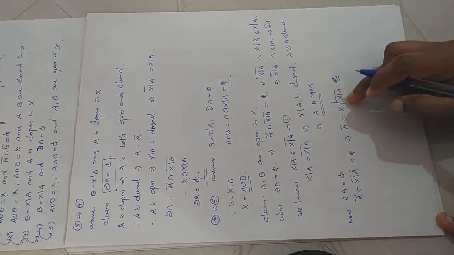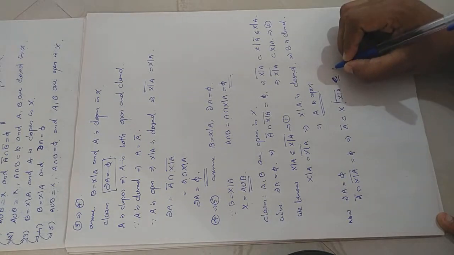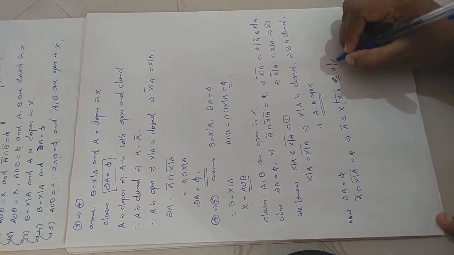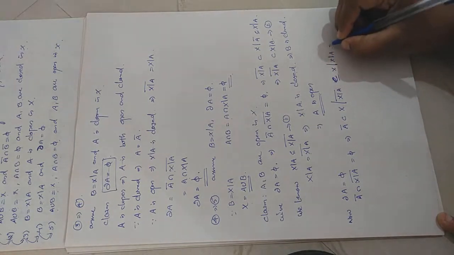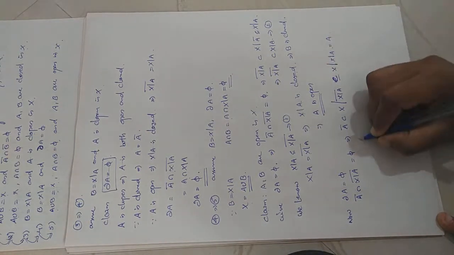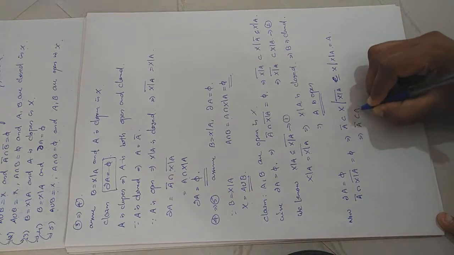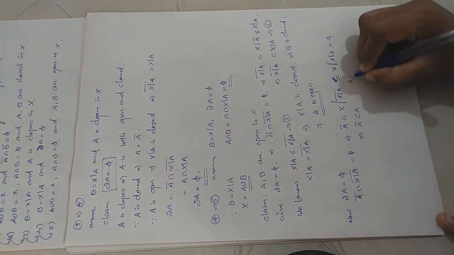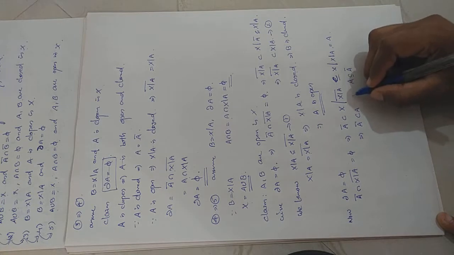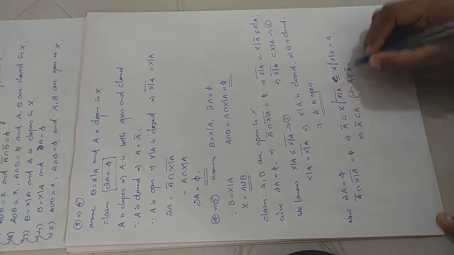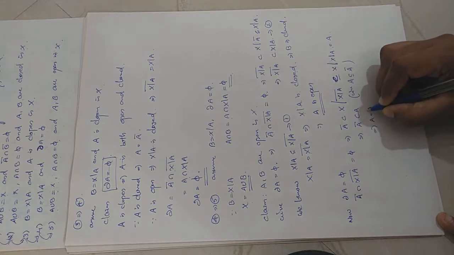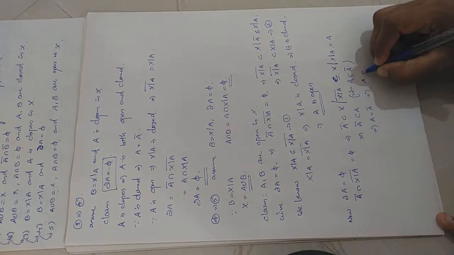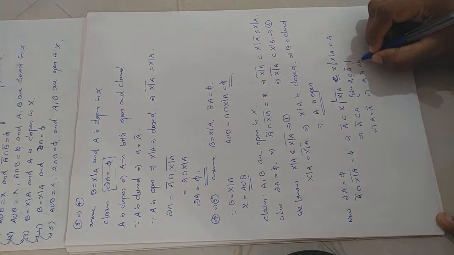What will be its complement? It is nothing but X minus A closure's complement, which gives X minus (X minus A). What is this? Which is equal to capital A. So you get A closure will be contained in A. We already know A will always be contained in A closure. So from this I get A equal to A closure, which implies A is closed.